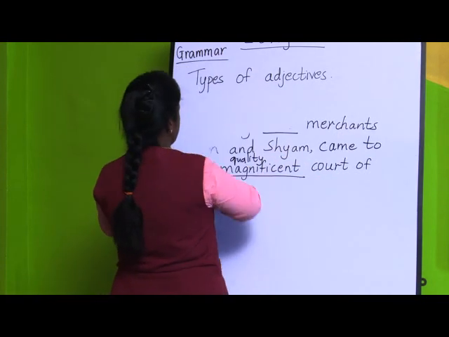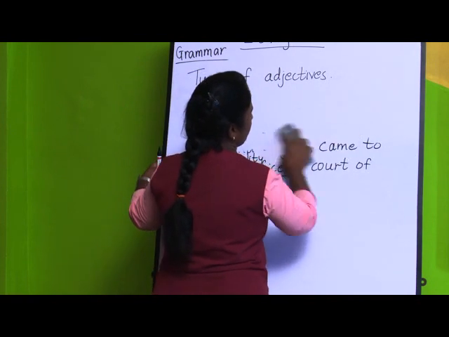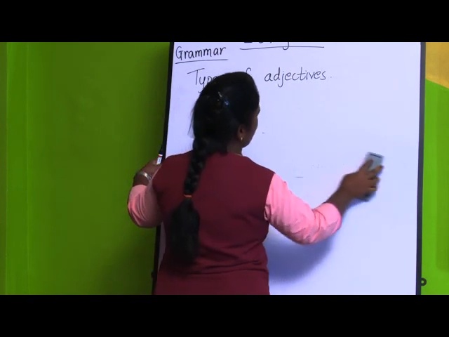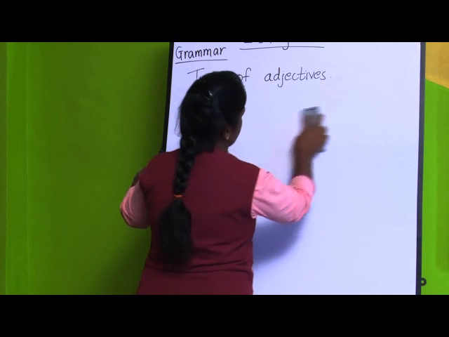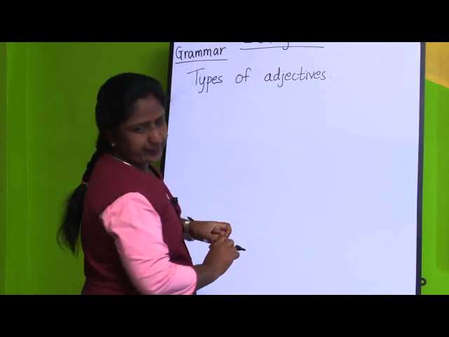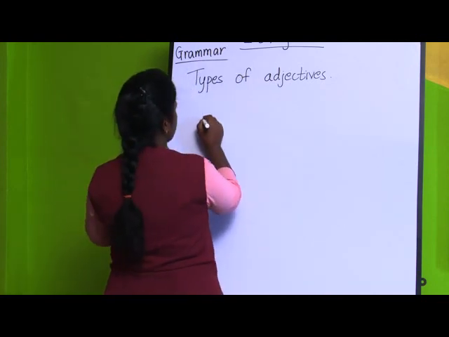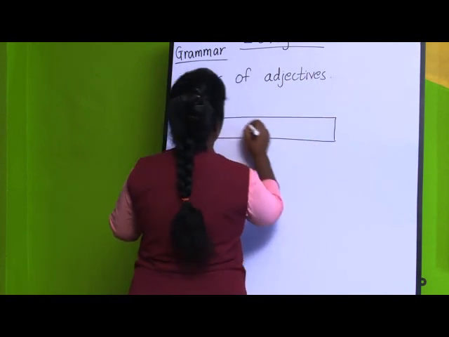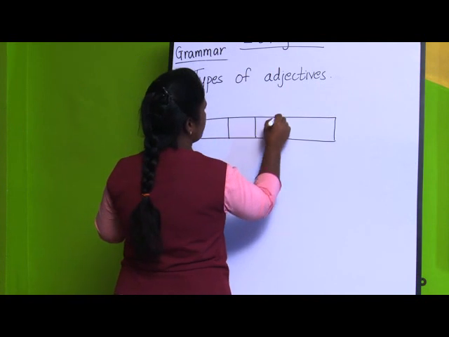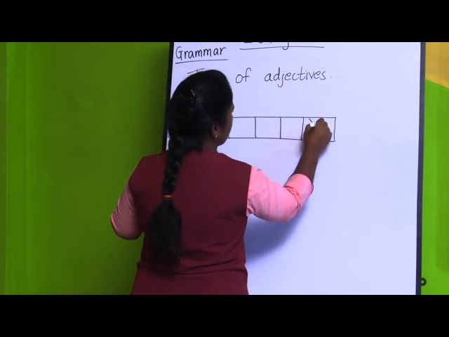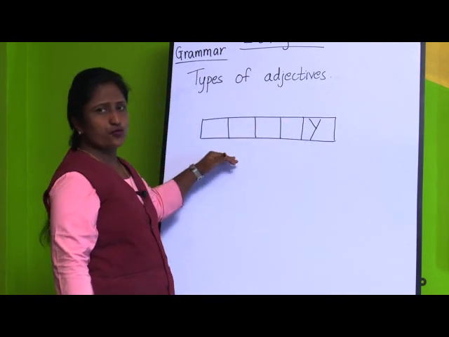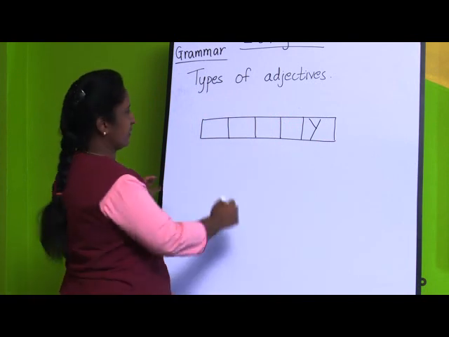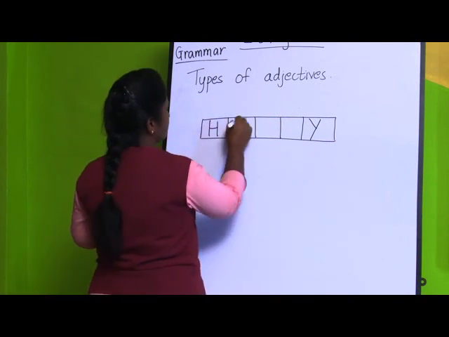Some alphabets they have not given, you have to complete those blocks. Suppose they have given it like this, 1, 2, 3 and 4, 5. The last alphabet they have given. So, full of happiness is what? Happy. So you are going to write it like this,